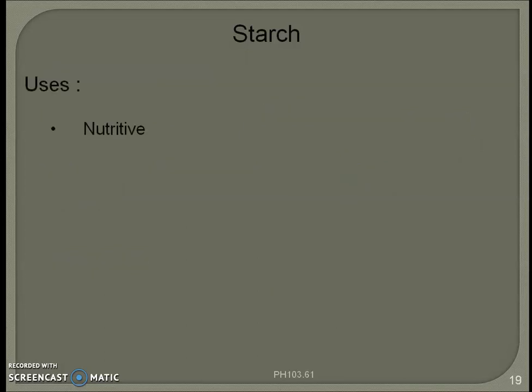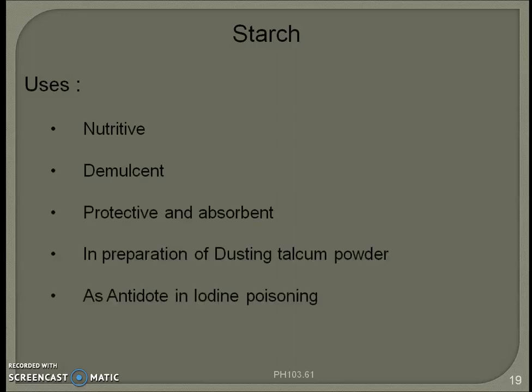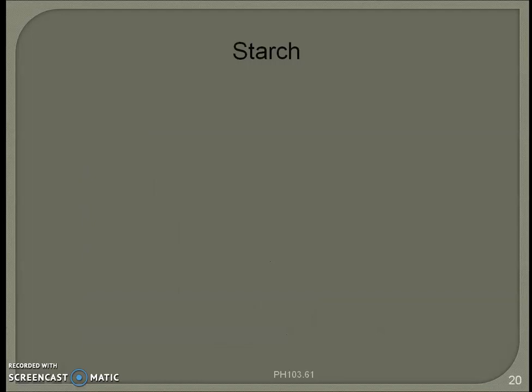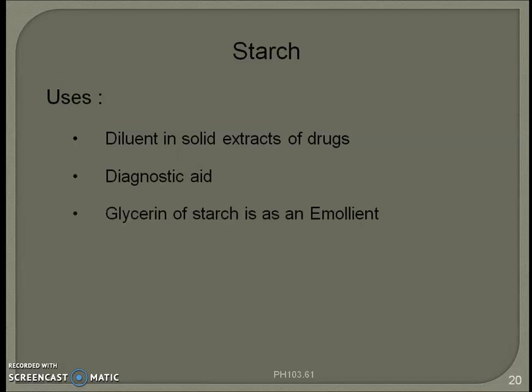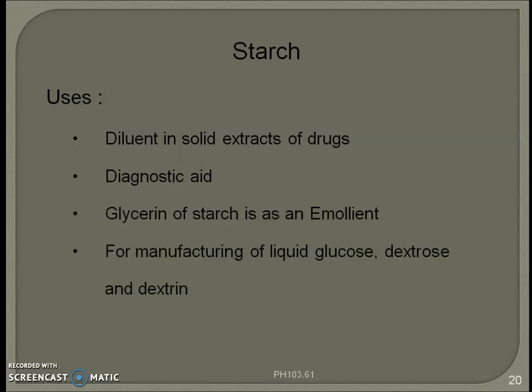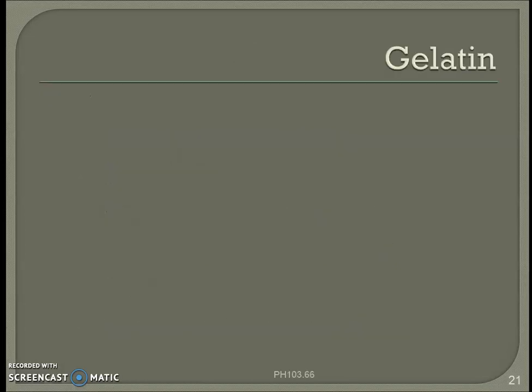Uses of starch: nutritive, demulcent, protective, and absorbent in preparation of dusting and talcum powder, as an antidote in iodine poisoning. It is also used as disintegrating agent in pills and tablet. Other uses: it is acting as diluent in solid extract of drug, diagnostic aid, glycerin of starch is an emollient, for manufacturing of liquid glucose, dextrose and dextrin, industrially for sizing of paper and cloth.